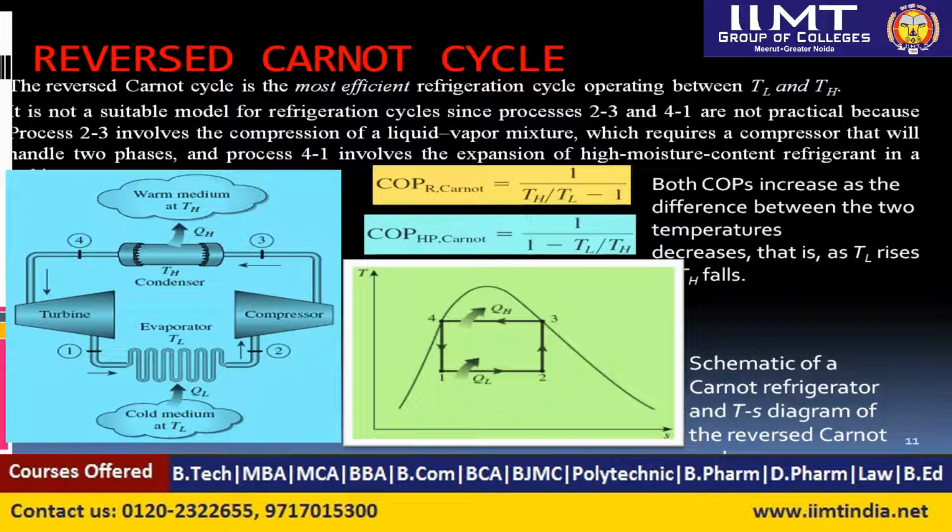In September or October, in northern India for example, where the outside temperature is around 35 or 36, the air conditioning unit will consume less power, because at that time the COP will be higher.